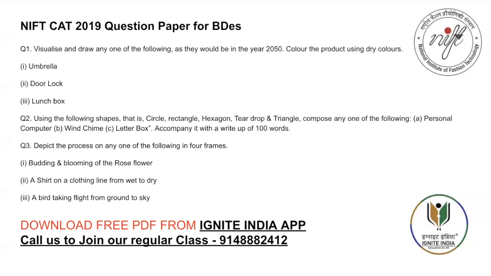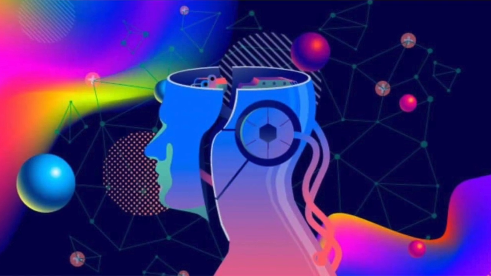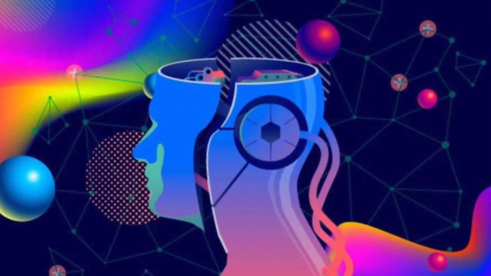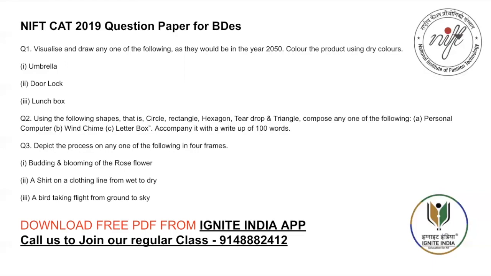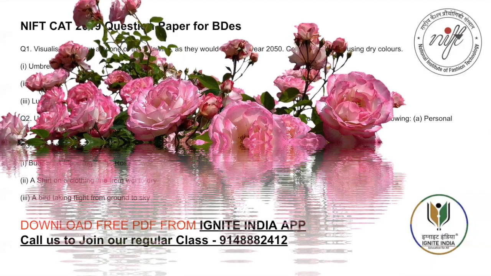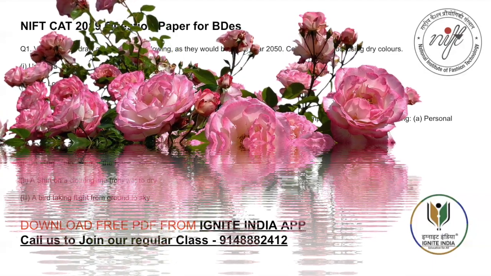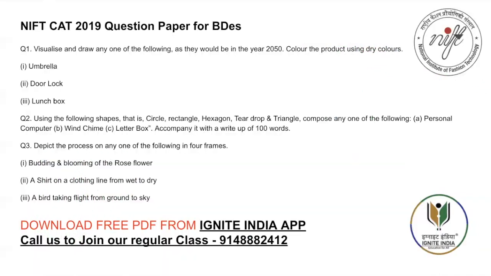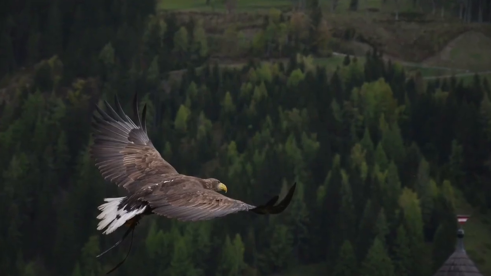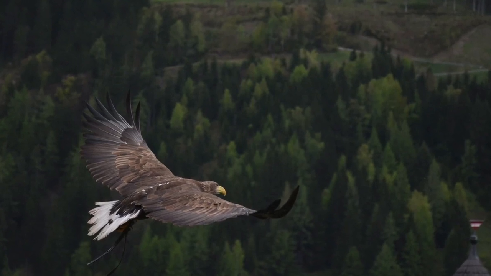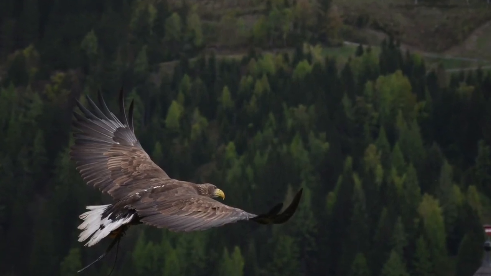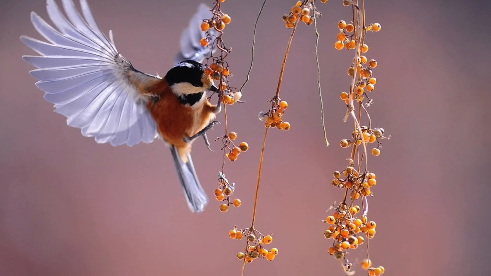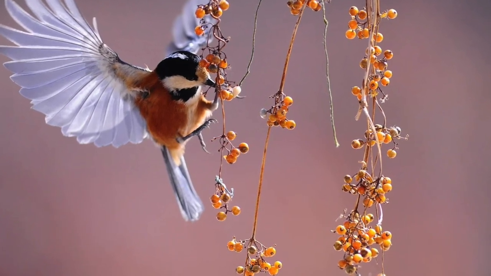Also, you should learn with different examples we will give you. We will also share some input so that you can prepare at home. The examples are: budding and blooming of a rose flower, a shirt on a clothing line going from wet to dry, a bird taking flight from ground to sky.